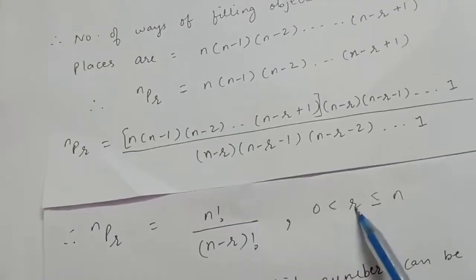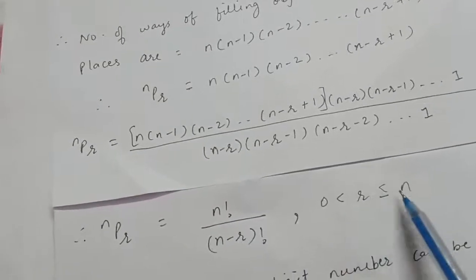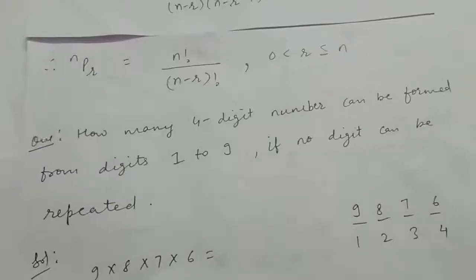And you know r goes from 1 to n, because r is greater than 0 and less than or equal to n. So the value of r can be 1, 2, up to n.